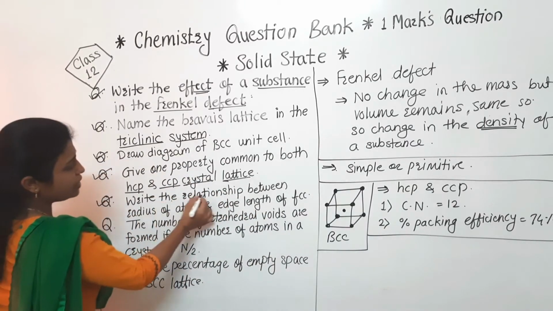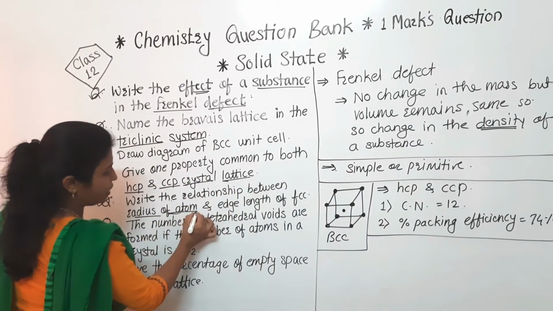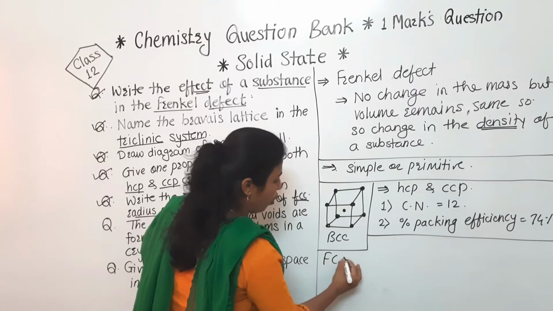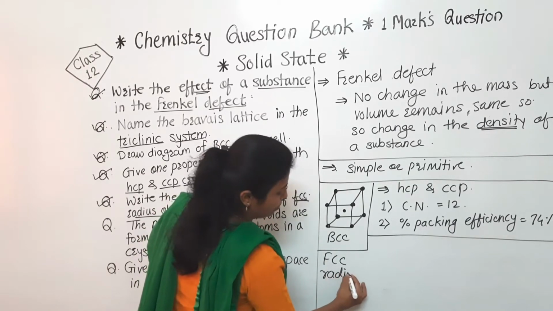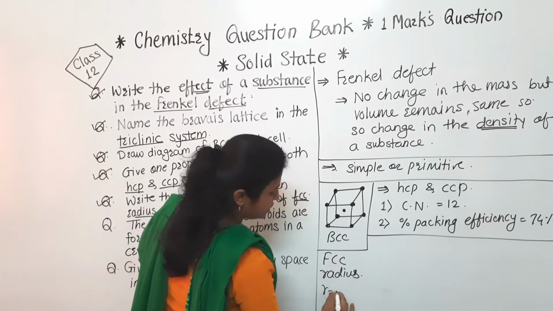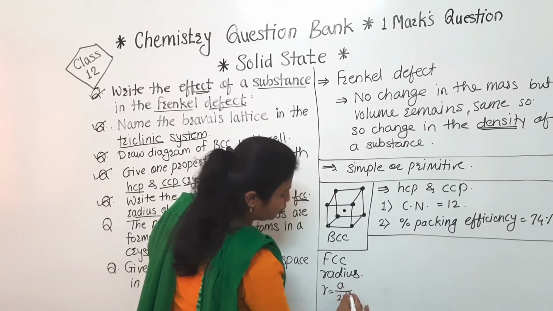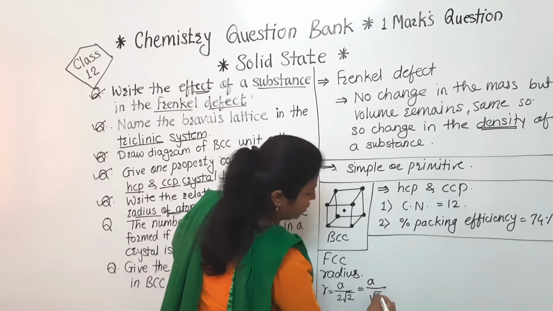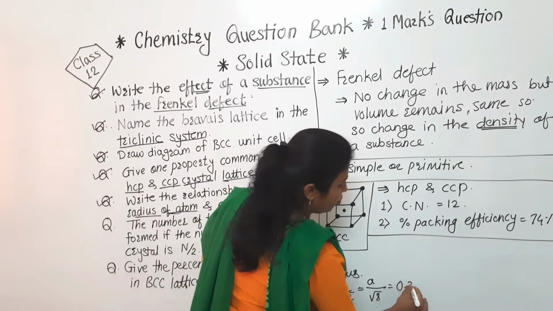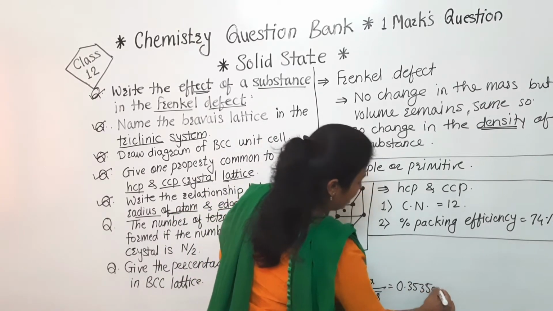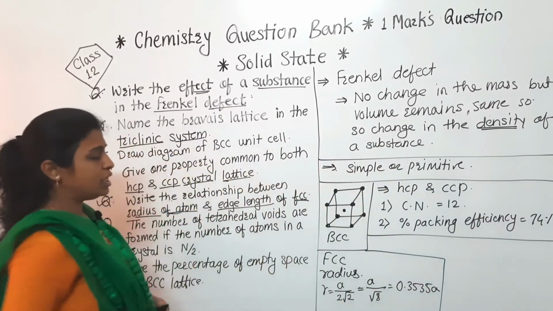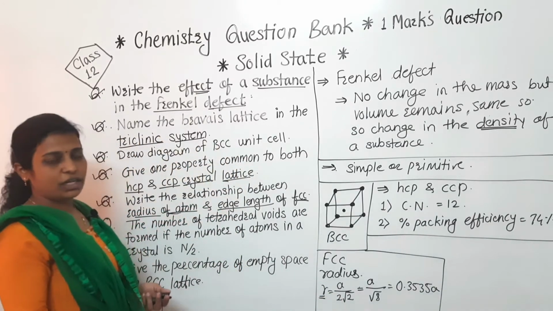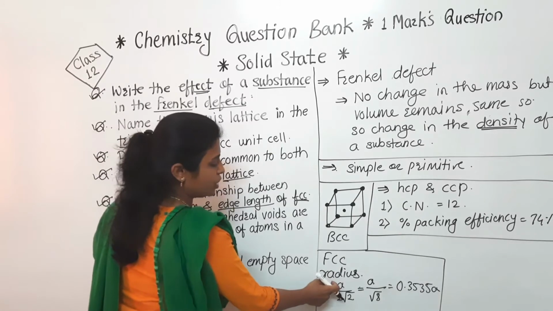Next one, write the relationship between radius of atom and edge length of FCC. Means here we have to write the formula of radius for this FCC. So what is that formula? r is equal to a by 2 root 2, or we can write that formula like a by root 8, as well as we can write 0.3535 a. So this is the formula for the radius, or the relation between radius and edge length, because radius is denoted by r and edge length is denoted by a.